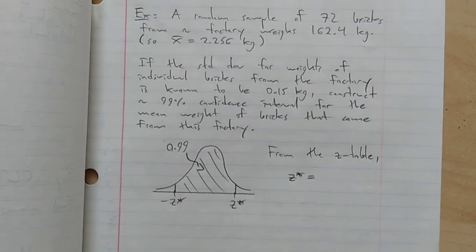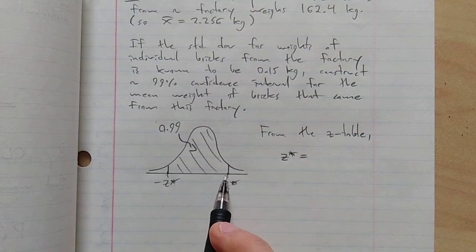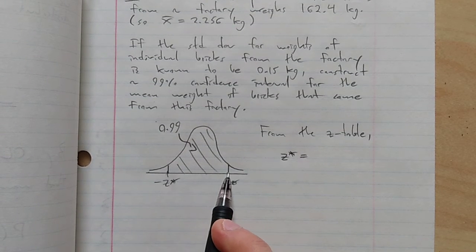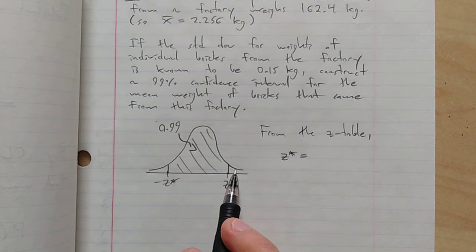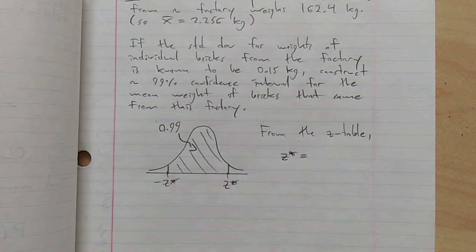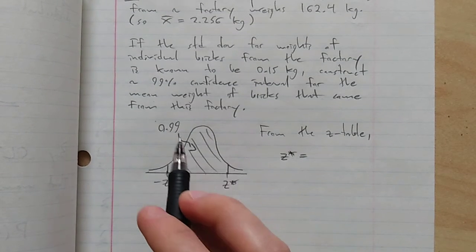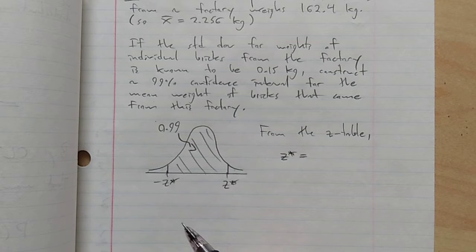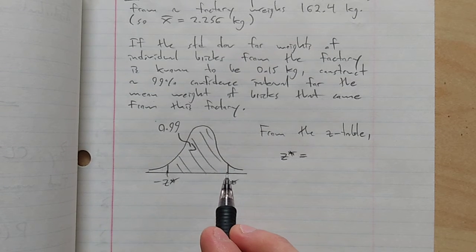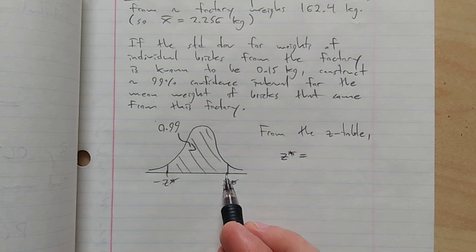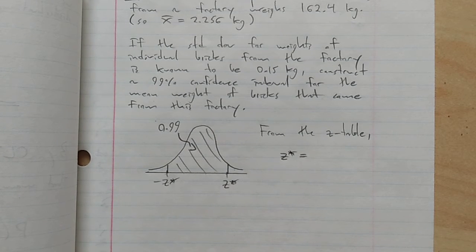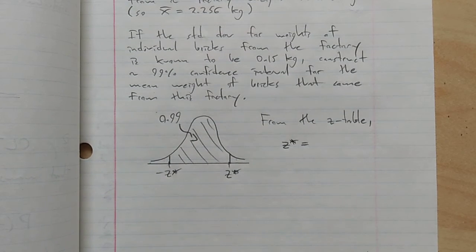So how would I do this? Well, if the area in between them needs to be 99%, then that means the areas out in these little tails have to be 0.5%. And so the area on the left of z star is 99% plus 0.5%, 0.995. So I need to look up a z-score that has an area of 0.995 to its left. If I'm using a conventional z table, I just look up an entry for 0.9950, or as close as I can get, and then find the z-score that corresponds to that.